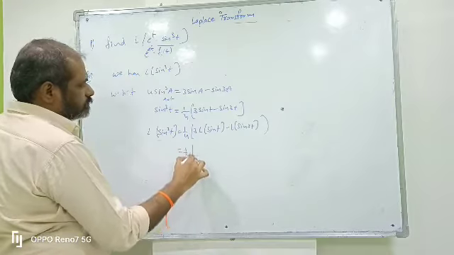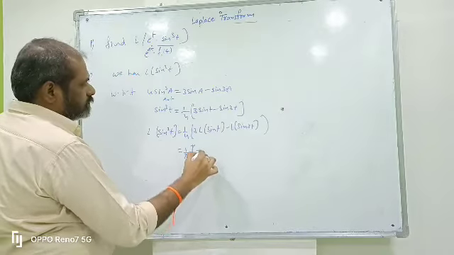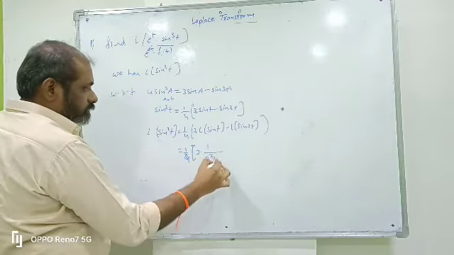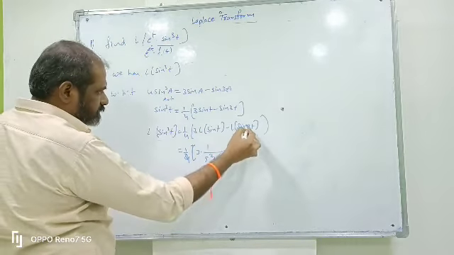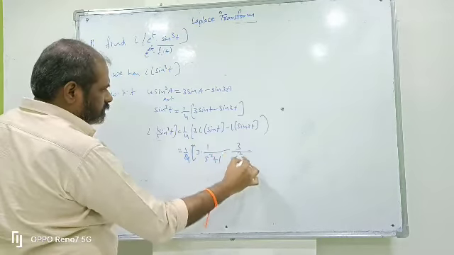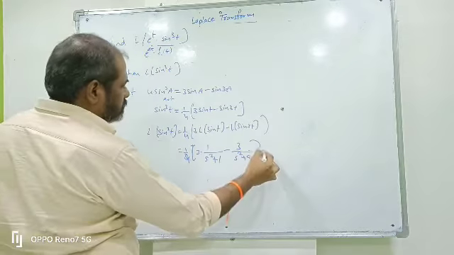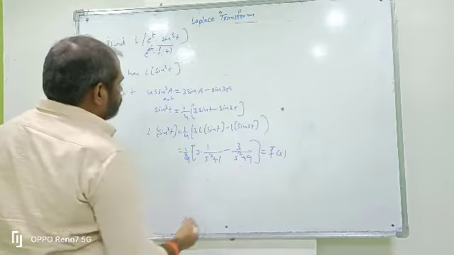So 1 by 4 into 3 into L of sin t, a by s square plus a square. What is a? a is 1, so 1 by s square plus 1, minus L of sin at, a means 3, 3 by s square plus 9. This is the Laplace transform of sin cube t. This is f bar of s. From first shifting theorem,